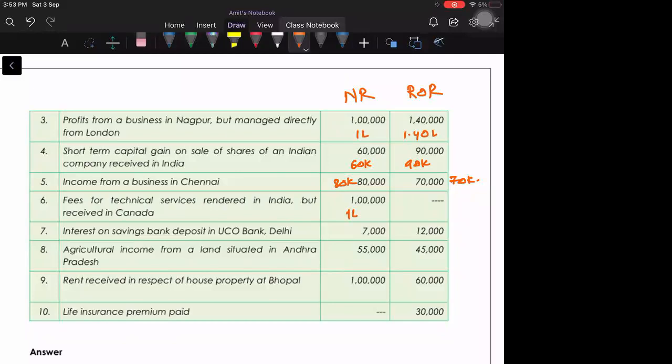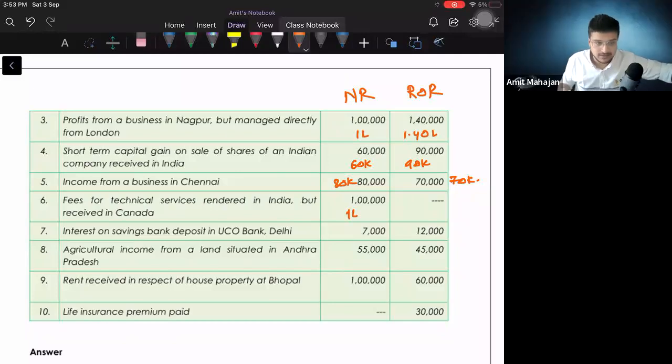Fully taxable. It will be wholly taxable, interest on savings bank deposit, but for savings bank interest, one thing should click: you will get 80TTA. You will get 80TTA. Okay, but you will add everything here in the gross total income. So 7K and 12K. Questions like this are going to come in the exam.